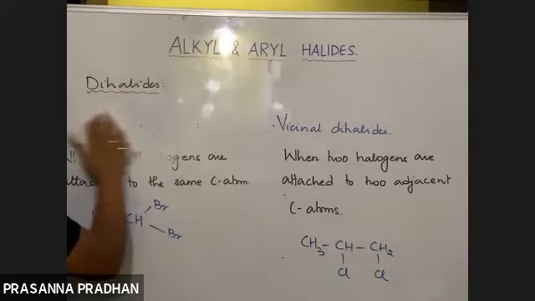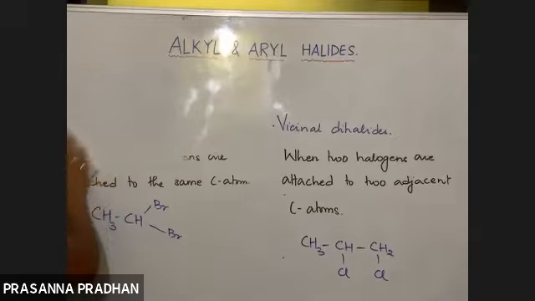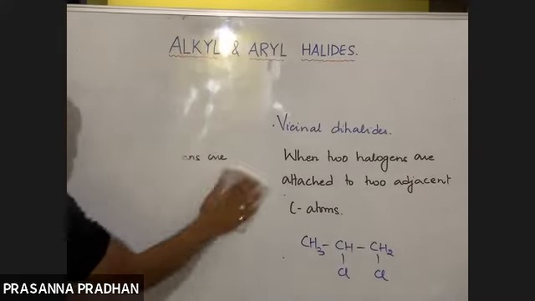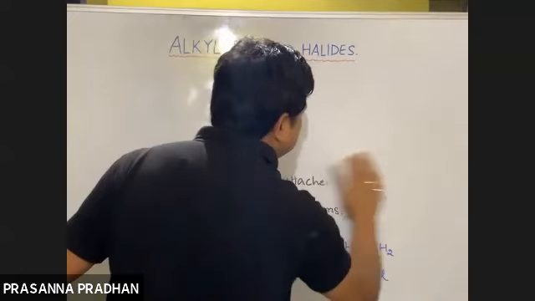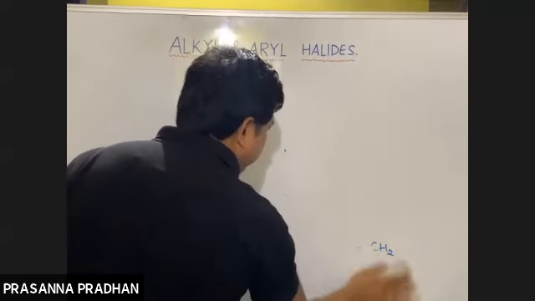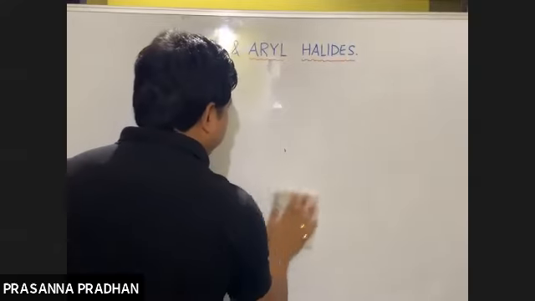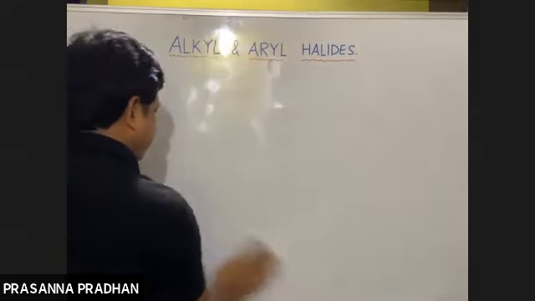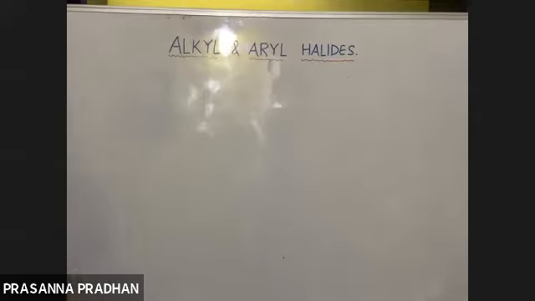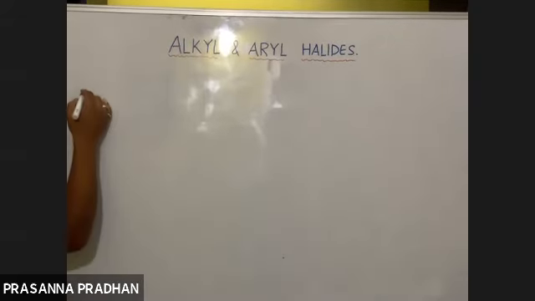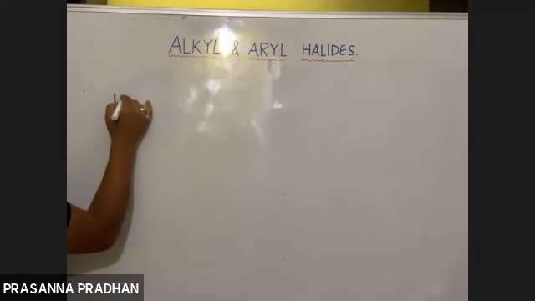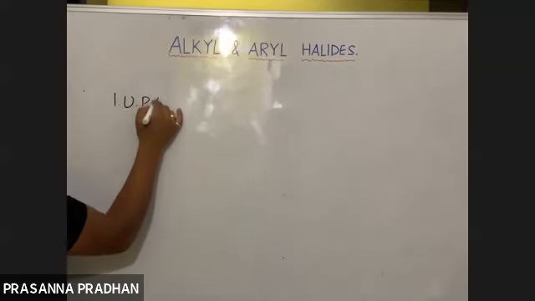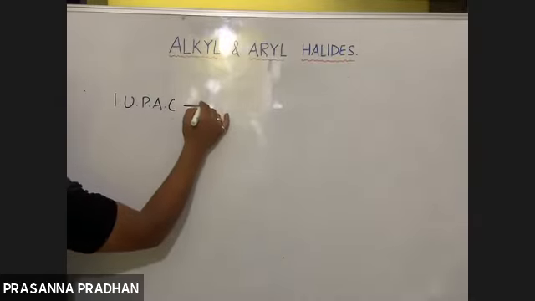Now, in this class, we shall just recapitulate your IUPAC system of nomenclature because 1-2 questions will be there. Naming of organic compounds according to your IUPAC system of nomenclature. So what are the rules for naming IUPAC? Actually, if we just recall, your IUPAC name is composed of three parts.